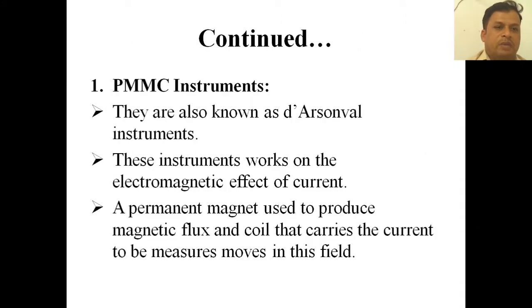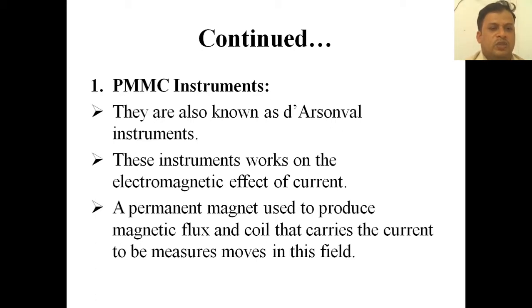Now PMMC instruments, we will classify PMMC instruments. So MI instruments and MC instruments. Shortcut is MI or MC. MC for only DC and MI is used for both AC and DC. They are also known as d'Arsenoval instruments. Which one are called d'Arsenoval instruments? PMMC instruments are also called d'Arsenoval instruments.